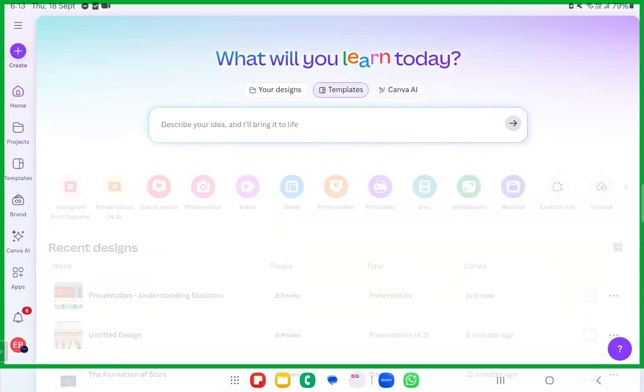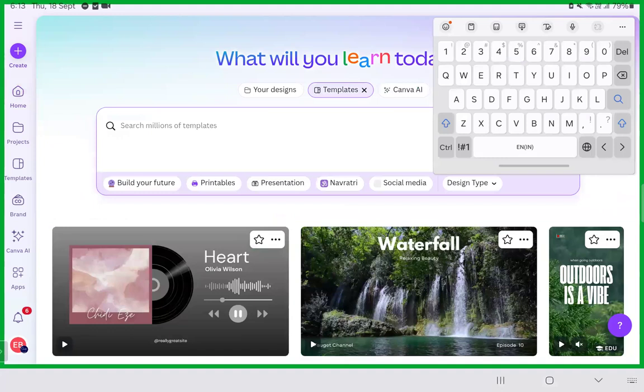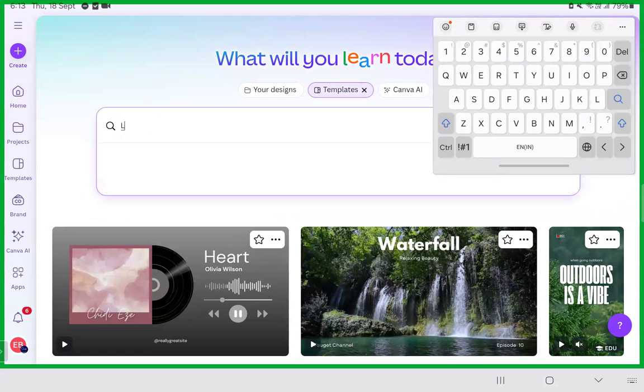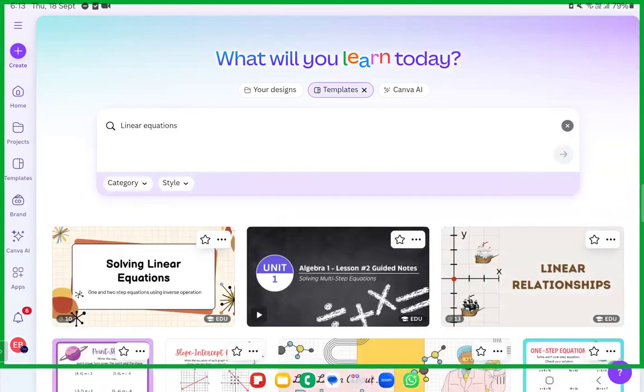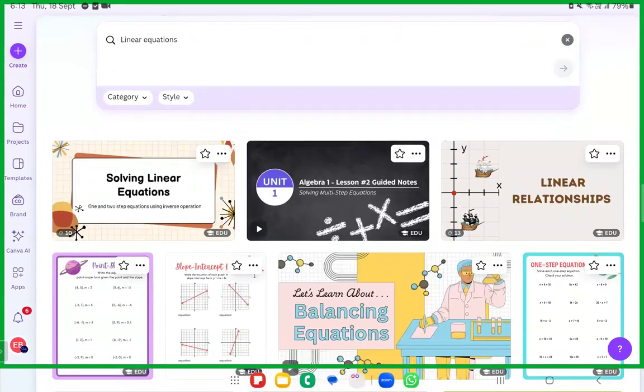Even with the templates, for example, think that I'm going ahead with a topic named mean, median, or mode. Today's topic was linear equations, so I'll just go with linear equations. If it is a topic for my maths class, I'll just write it over on the templates. See here, solving linear equations. You have it all over here.